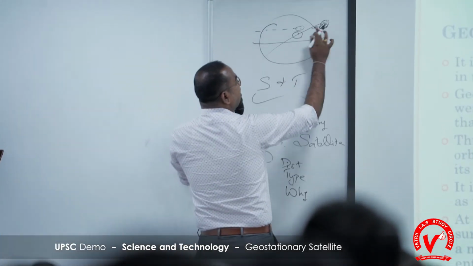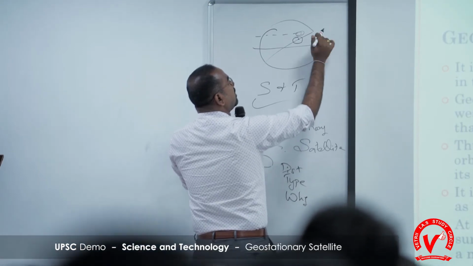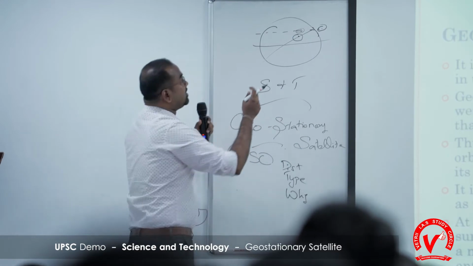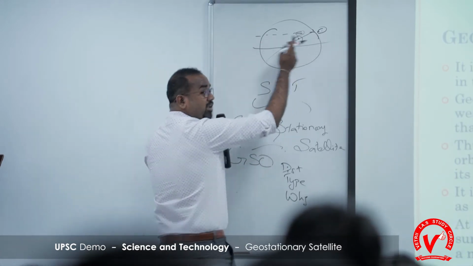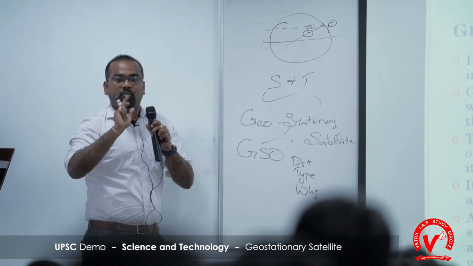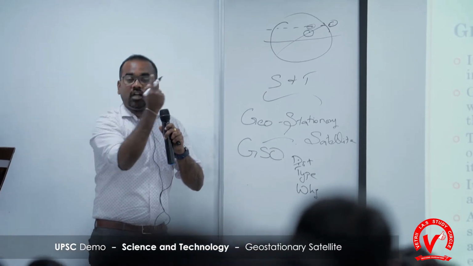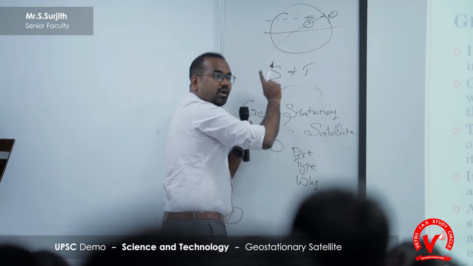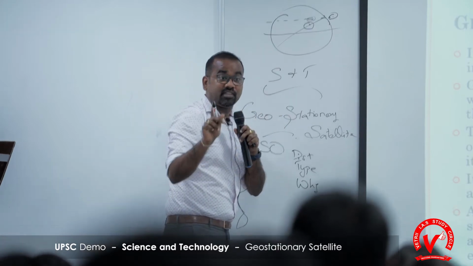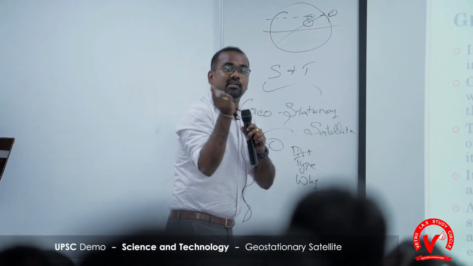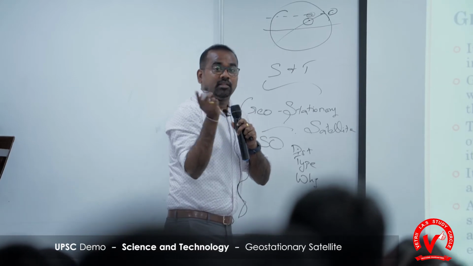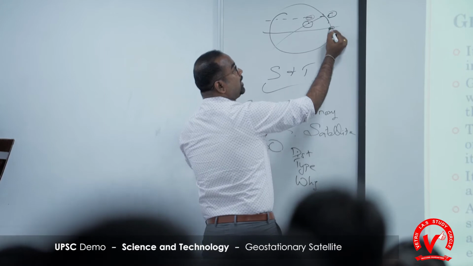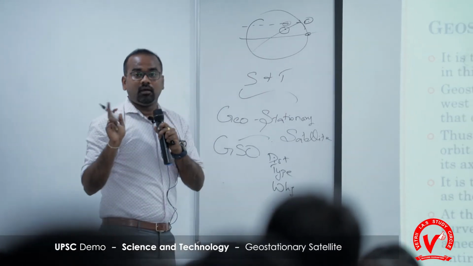If you launch an object at this place, and it is traveling in this direction, it can be made to appear stationary. But an object which is in orbit will not travel in this way, but in which way? This way. That means it does not appear stationary, even though the speed has been synchronized. There has been synchronization of speed, but since it is not placed at the equator, this object does not appear stationary.